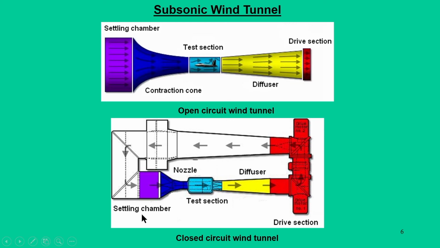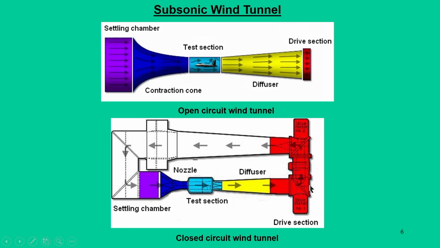Now, in some arrangements where air is not plentifully available, people think of closed circuit wind tunnels, where the same air is circulated within the tunnel. But however, in general, low speed wind tunnels are mostly of open circuit type, because it is better that fresh air enters from one end and goes out the other. Closed circuit wind tunnels are typically avoided because of a lot of other complication issues as far as the recirculation is concerned.